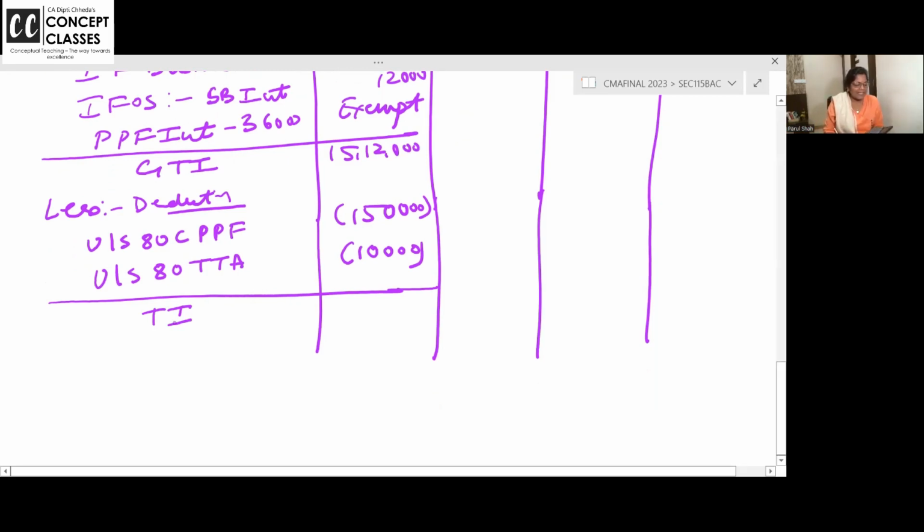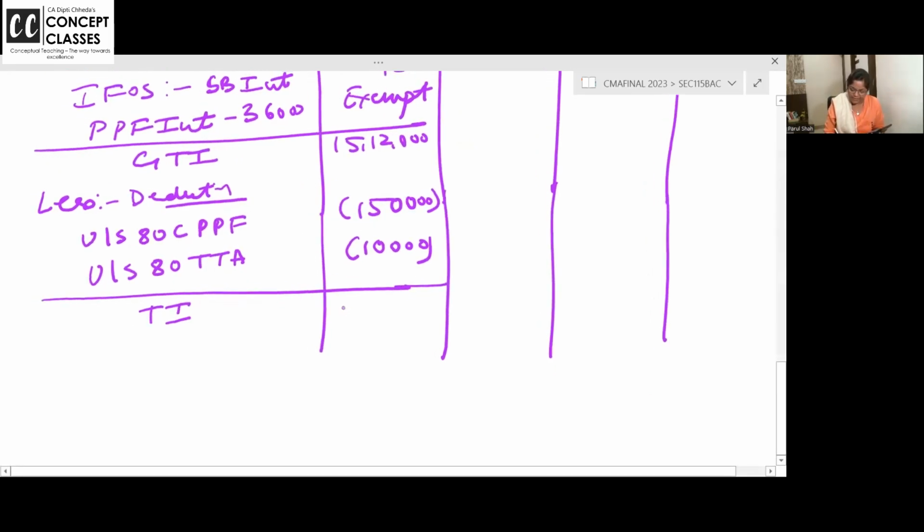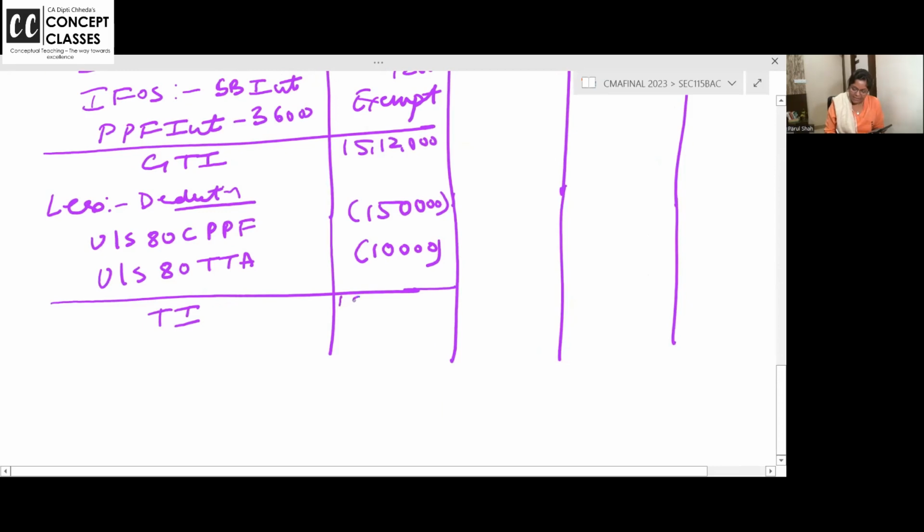Use the same calculator which you are using in the final exam. 15,12,000 minus 1,50,000 PPF deduction minus 80TTA. How much? Keep sending in the chat box. 13,52,000. Please don't sit in the class without a calculator.